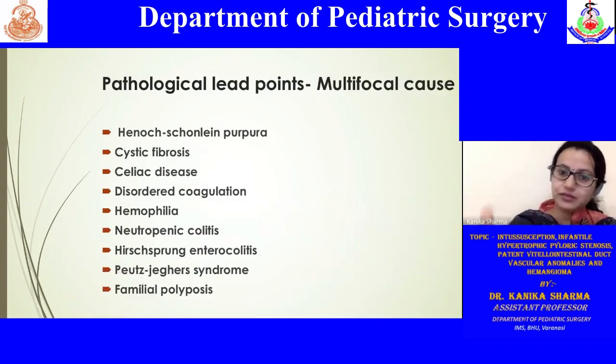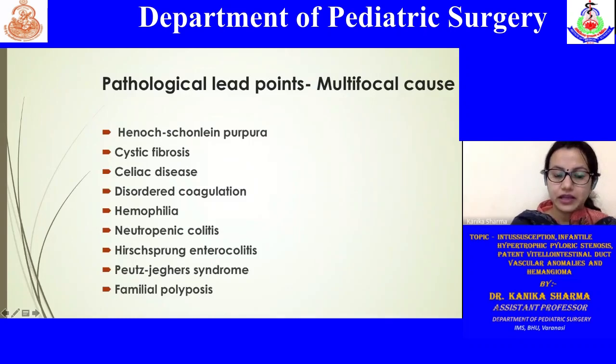While other multifocal causes of pathological lead points are predominantly Henoch-Schönlein purpura, cystic fibrosis, celiac disease, sometimes Hirschsprung enterocolitis, neutropenic colitis, Peutz-Jeghers, familial polyposis. In Peutz-Jeghers and familial polyposis, there are multiple polyps in the intestine.